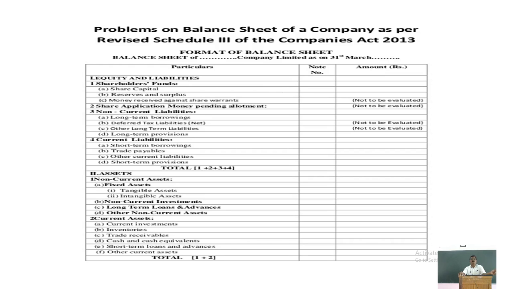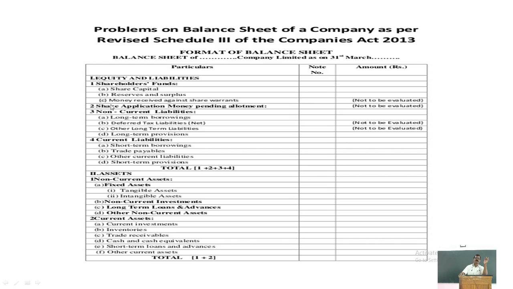All types of reserves are shown under these categories, and the various details regarding these reserves and surplus are shown in the note details, right? And net amount of reserves and surplus are shown here. Here you have to take into account current year's profit, previous year's profit, after distribution of dividends and all those things. Net amount will be shown in this amount column, and in the note you have to